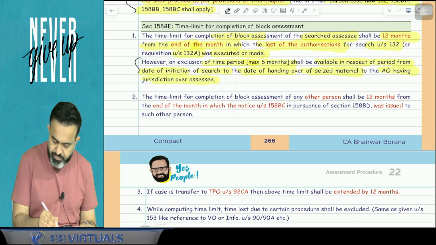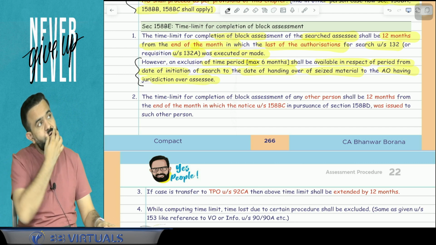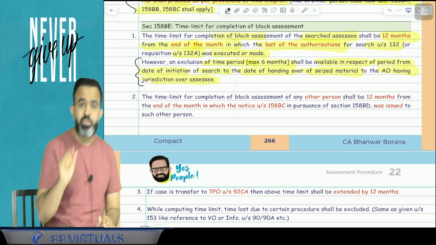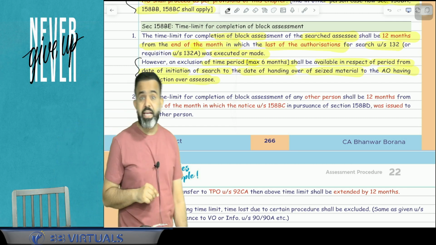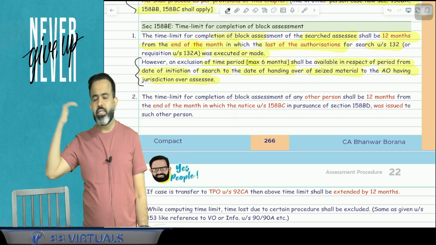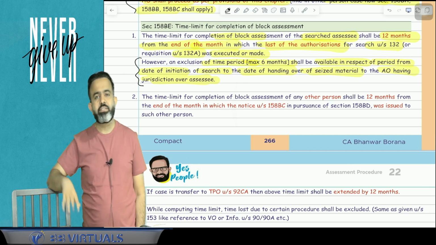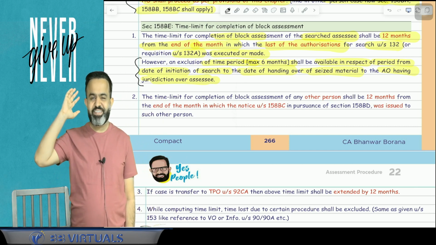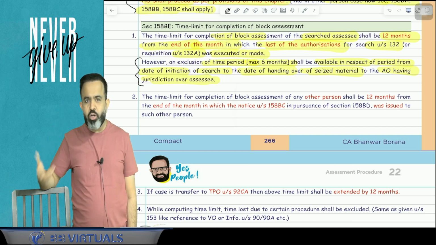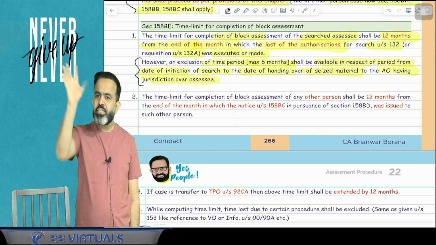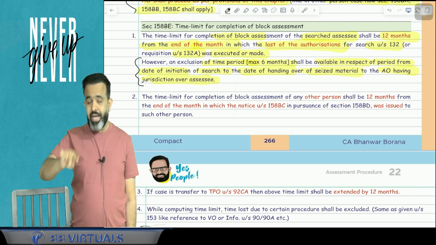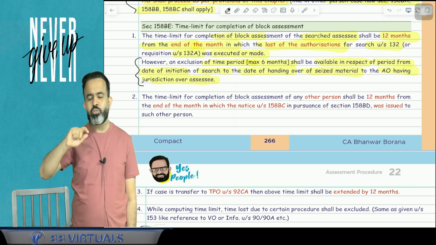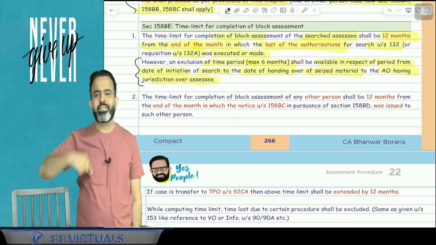Guys, if you remember, in the raid cases I have explained one concept. Suppose Reliance has offices in 20 cities and search is conducted at all places, but the Reliance assessing officer belongs to Mumbai. Will the Reliance assessing officer conduct the search at all places?